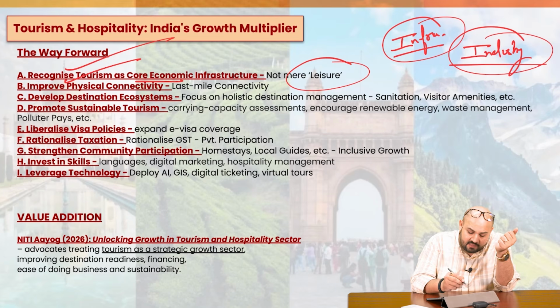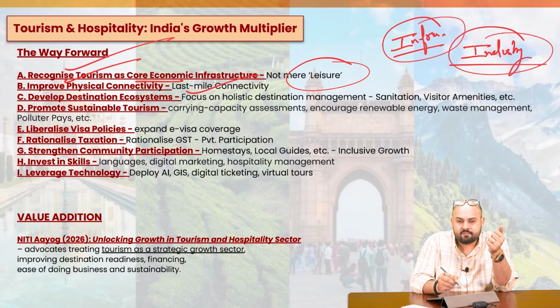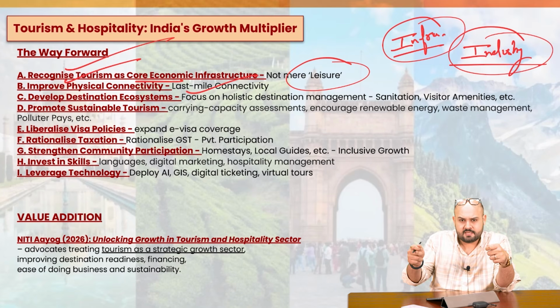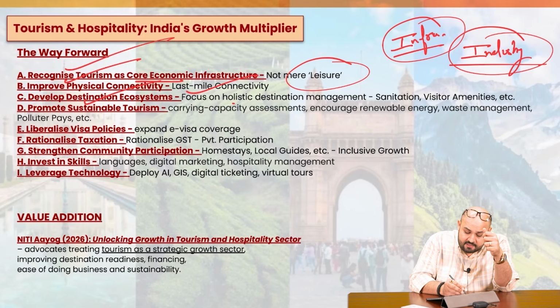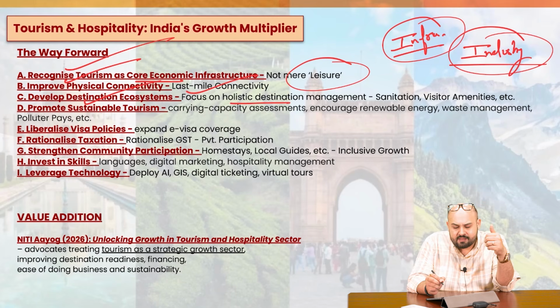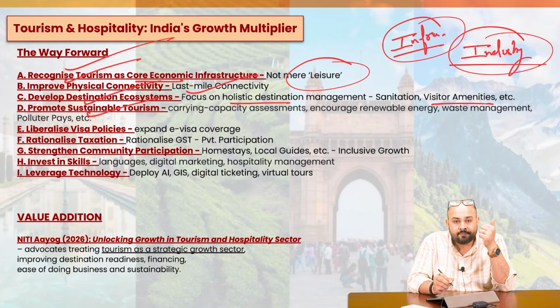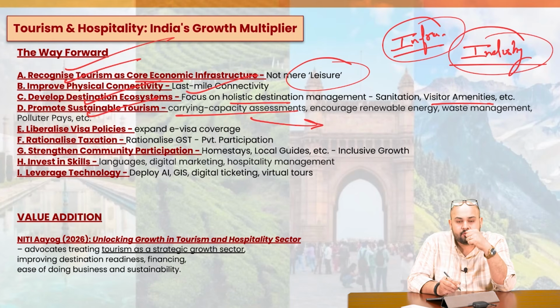Then we have to improve the physical connectivity, the last mile connectivity, including the digital connectivity, right? Then we have to develop the destination ecosystems, with a focus on holistic destination management: the waste management, the sanitation, the visitor amenities. That has to be focused on. Promote sustainable tourism, carrying capacity assessment. What can we do?